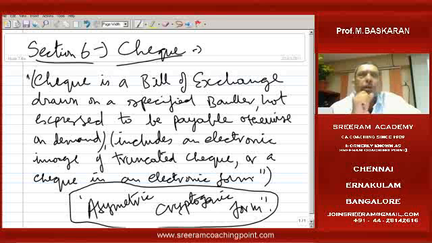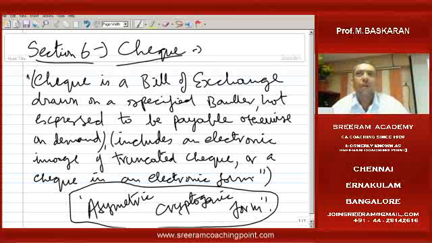Previously, anywhere in the world, you presented the check. Normally it takes 3 days because of certain regulations. In the electronic form of a check, clearing will be done in a split second. Suppose a check is issued from New York and you deposit it here in a local bank in Chennai. In the normal course, it will take 4 weeks. Why? Because the check will be sent back to the same bank in New York where it was issued. They will send it by post, clear it, and then send it back.